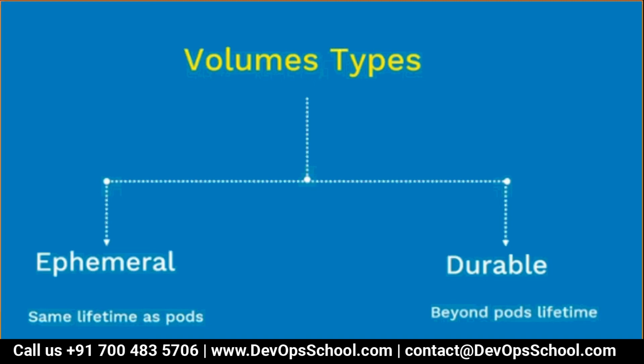Guys, these are the types of Kubernetes volume: ephemeral and durable. What does ephemeral mean? If the volume type is ephemeral, the volumes will disappear with the same lifetime as the pod, but if it is durable, it will live beyond the life cycle of the pod.